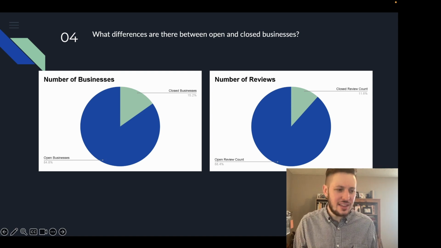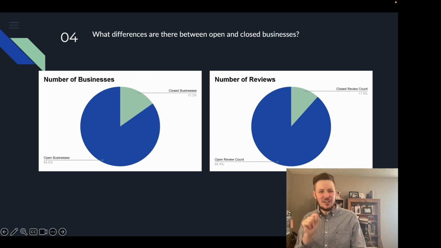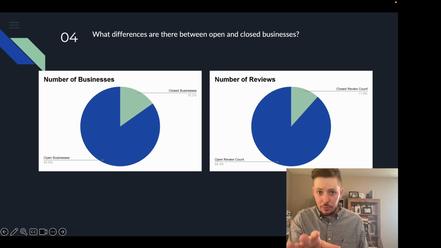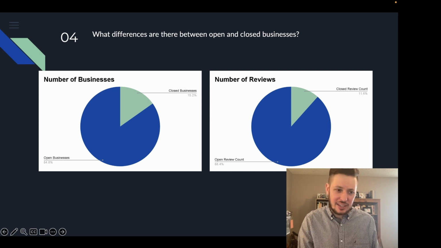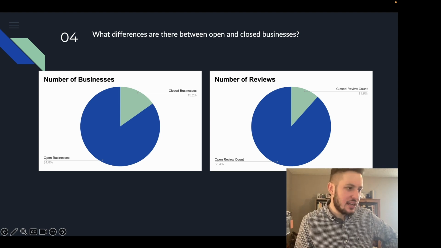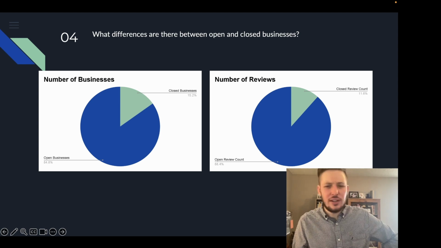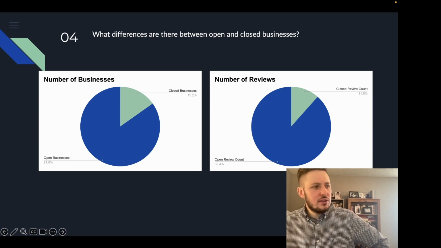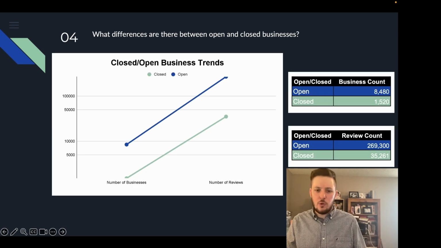And there also, I think, is another very interesting phenomenon that you're probably familiar with, and we'll dig into that in just a little bit. But very much not what I thought my hypothesis was going to indicate, but interesting and intriguing all the same. And then moving on into trends with open and closed businesses.